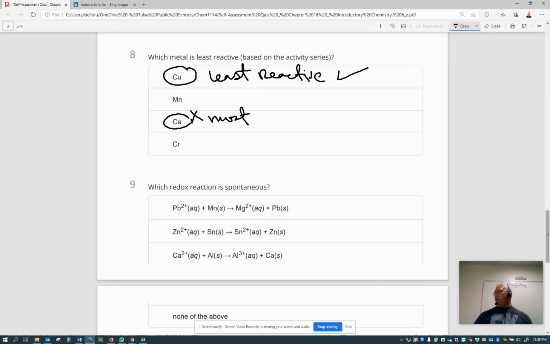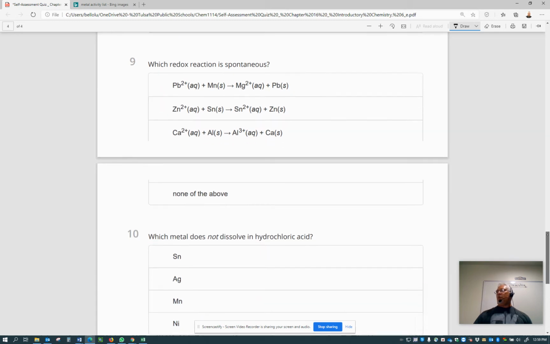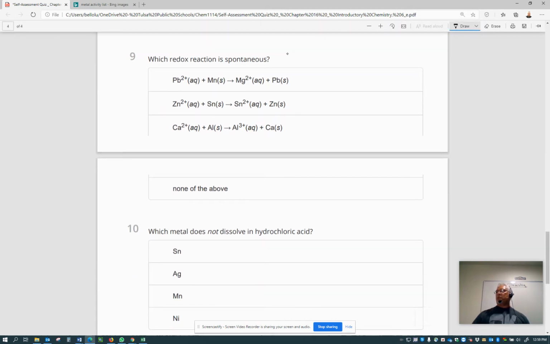Next question, number 9. Which redox reaction is spontaneous? Remember, now we use the term most favorable, and the spontaneity is related to the free energy or Gibbs energy. So a spontaneous or favorable process is one where the free energy is negative.